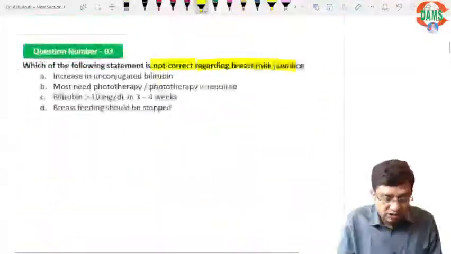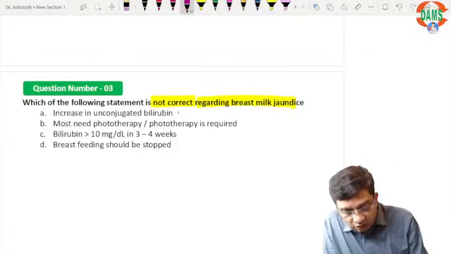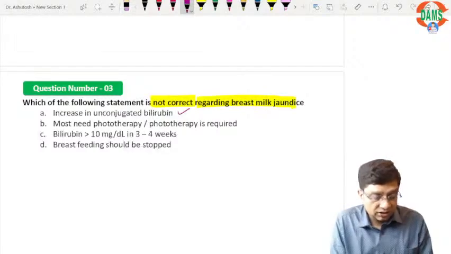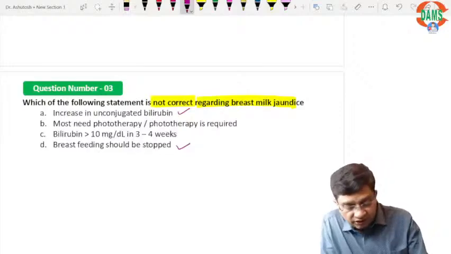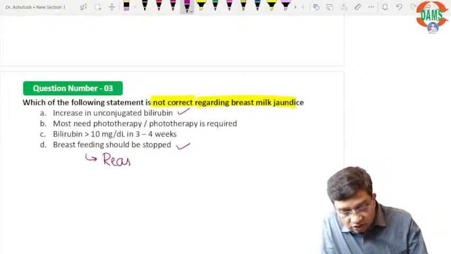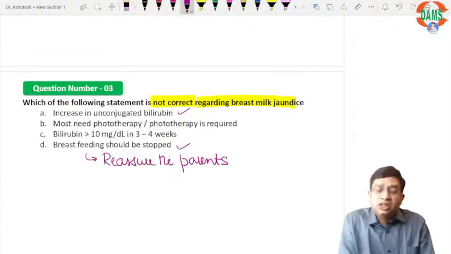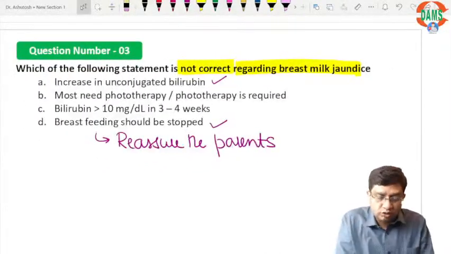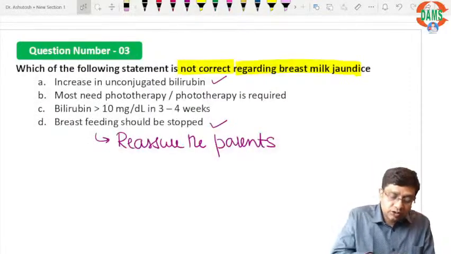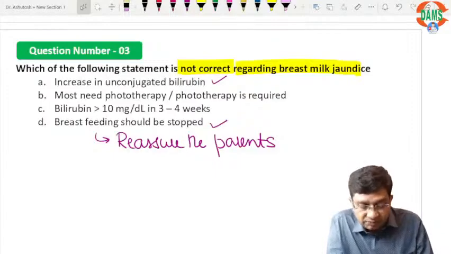So based on this, if we consider what all are true here: increase in unconjugated bilirubin, absolutely right, that is there. Breastfeeding should be stopped? No, you do not stop the breastfeeding, you only reassure the parents. What you practically do is, all the so-called known causes of the increase in unconjugated bilirubin, we try to exclude those causes, right? If we are able to exclude those causes and still there is jaundice, then we think this might be the breast milk jaundice.